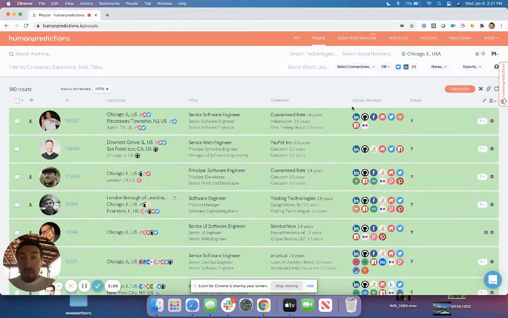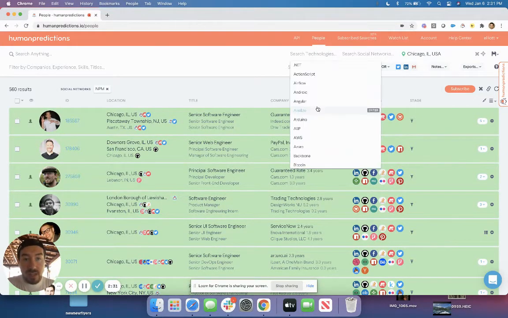So first big differentiator, we are tapped into dozens of niche tech communities that no other sourcing tool is. And by being tapped into those communities, we are gaining access for our customers to all the people active in those communities. The other major difference is how we index skills within Human Predictions. Not only are we tapping into all these niche communities, but we're using people's participation in those communities to better understand their skill set and what they might be interested in working with in terms of a job.